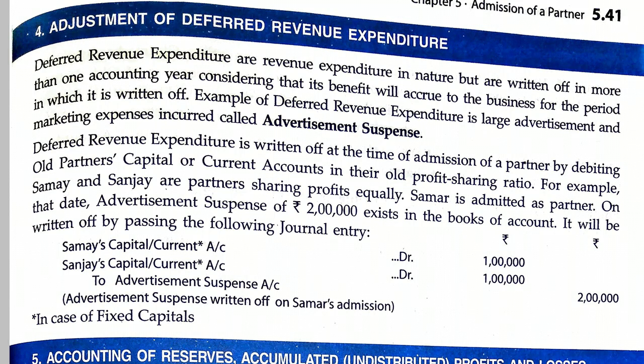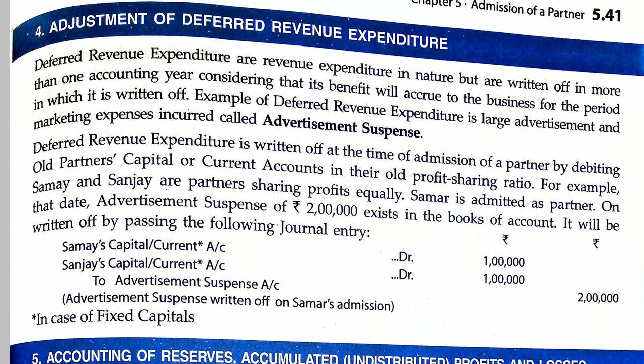That advertisement account is called deferred revenue expenditure. Advertisement suspense account is a very good example. Although it is a revenue expenditure, it is deferred, which means the entry will be deferred for several years. The 1 lakh rupees will not be written off in the same year; it will be written off gradually over many years.